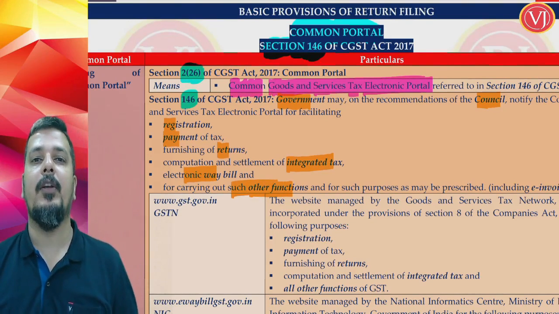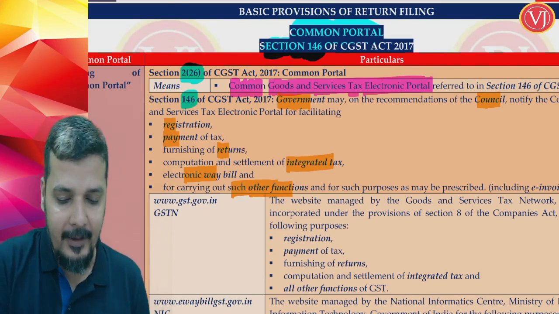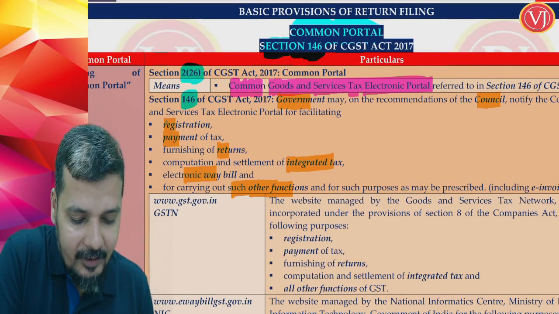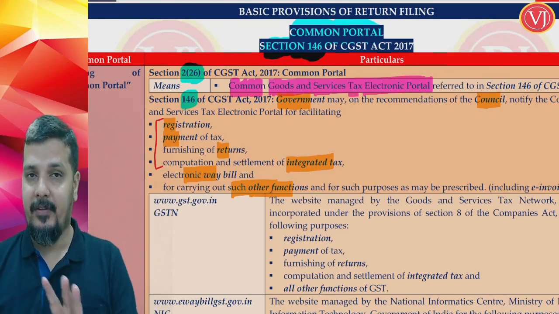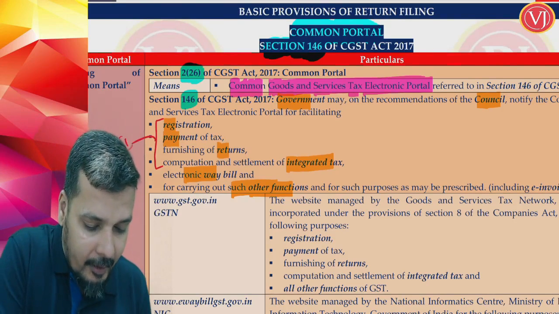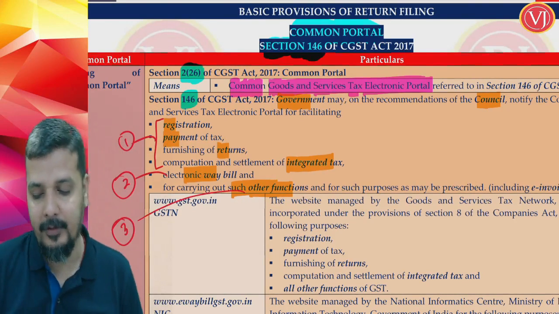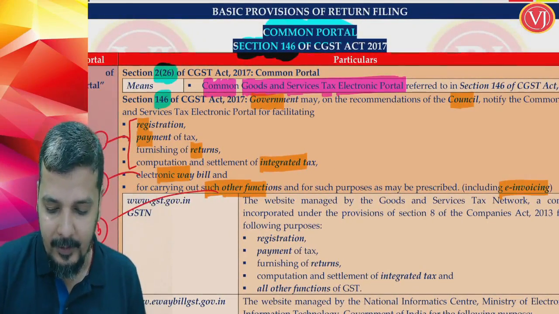Right, so when you see all these functions, you will find that you can categorize them. One, you are talking about your registration, payment, return filing, computation and settlement of IGST, the first part. Second, you are talking about your e-bill. Third, other functions, where one of the functions is e-invoicing.